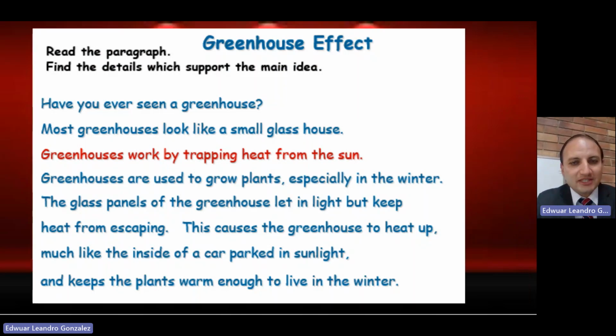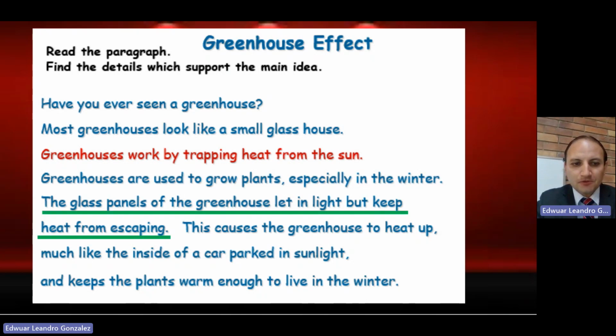Well, in this case, we have the same text, the greenhouse effect. We have just talked about how greenhouses work by trapping heat from the sun. This is the main idea. So, a couple of minutes to find the details. Remember that we can have two details, three details. Well, it depends. Let's go.